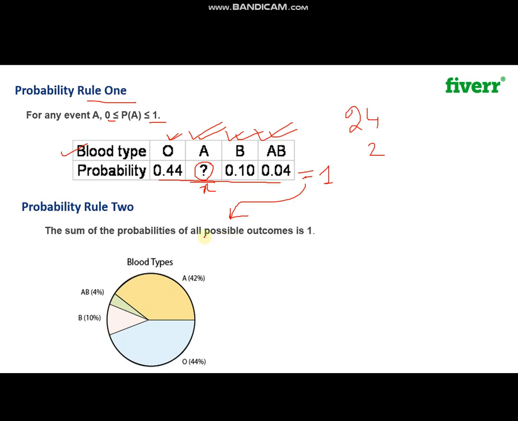Another rule, as I already discussed, is that the sum of all possible outcomes will be equal to 1. If the probability of A blood type of people in a colony is 42%, O blood type is 44%, B is 4% and AB is 10%, then when we combine them all together, we will get 100%. That is certain, which means that the probability of all blood types together is actually 1.